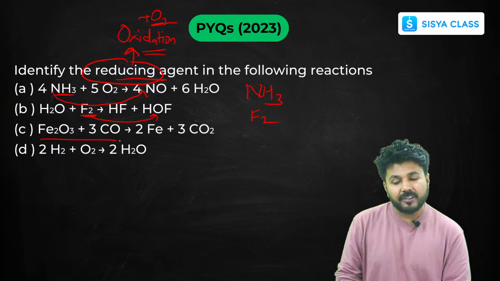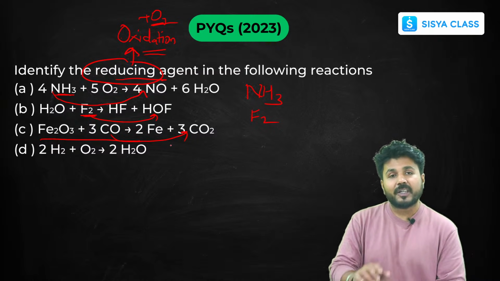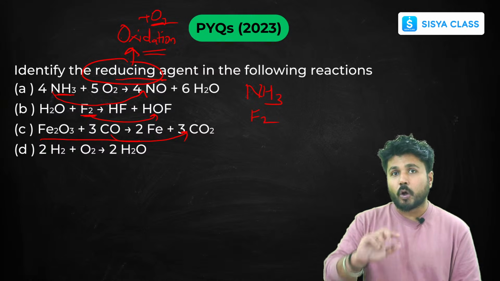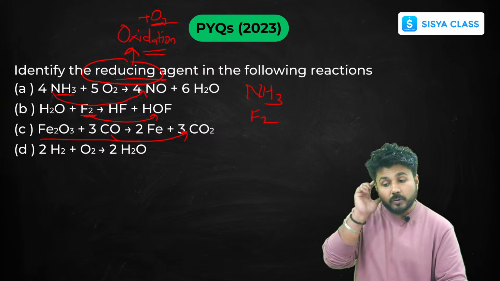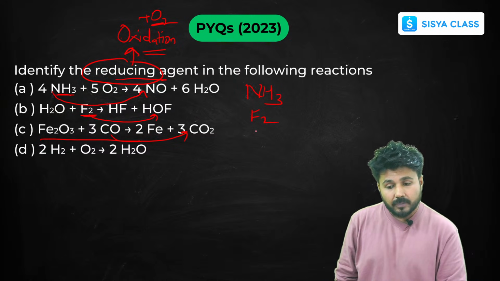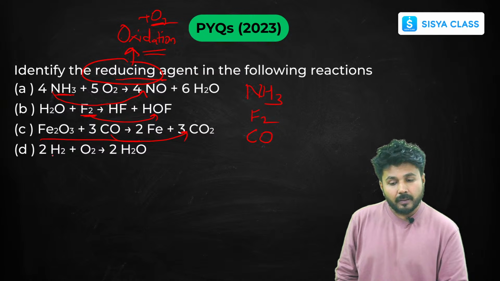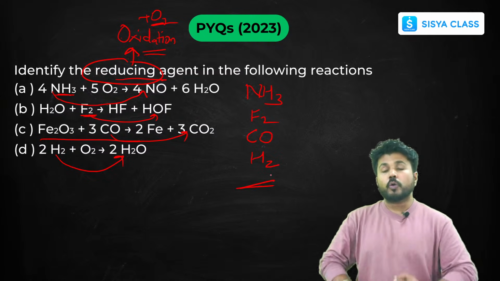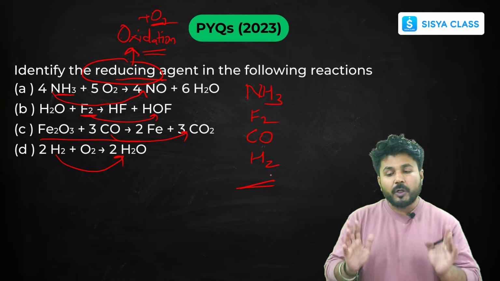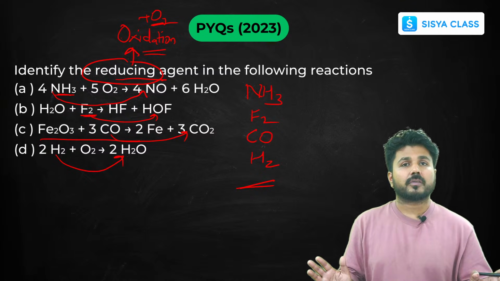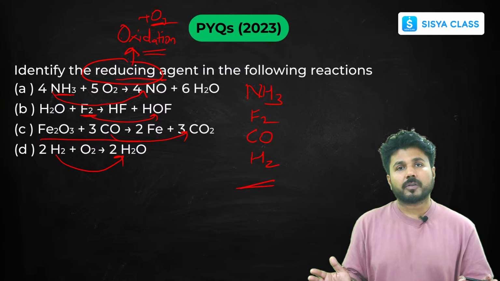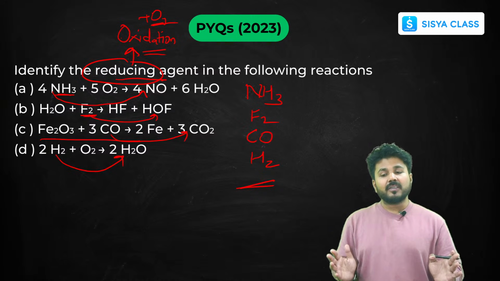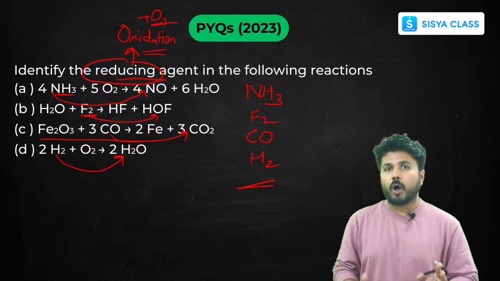Now in this reaction, carbon monoxide is converting into carbon dioxide. So the gain of oxygen. Okay. So now this is again your reducing agent, CO. Now here, hydrogen is gaining oxygen. So this is your reducing agent. So don't make it complex. For reducing agent, just see the addition of oxygen or the loss of hydrogen. For oxidizing agent, just see the addition of hydrogen or loss of oxygen.